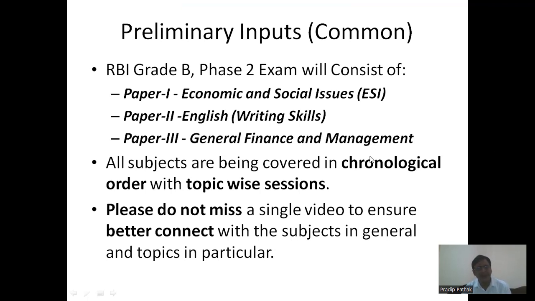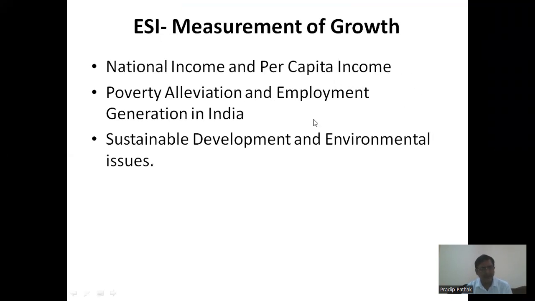In all my discussions, the first slide will just be shown to you so you can be reminded of the continuity of the topic and the subjects. We are going to have a discussion of paper one, that is the ESI. On that, we have these three topics, out of which the first one I have covered, and today I'm going to take up the second one. Okay, so now let us concentrate on the topic of the day.